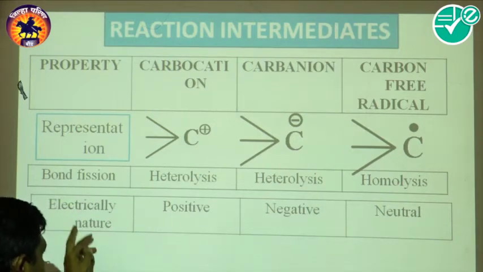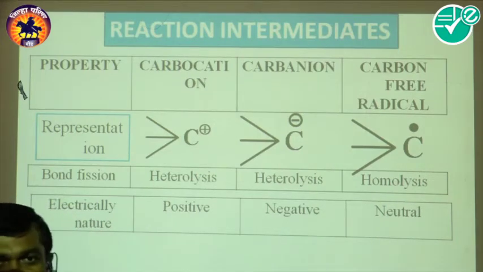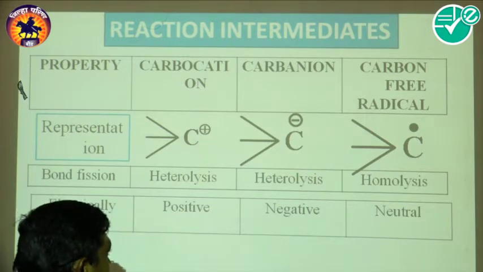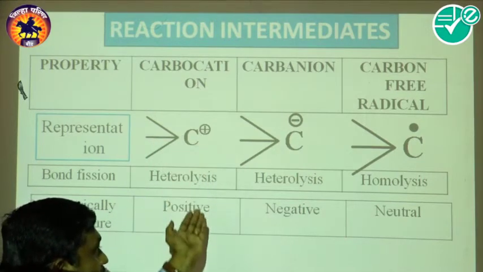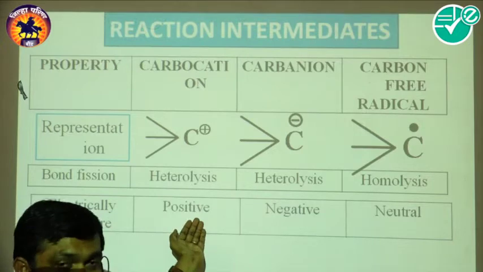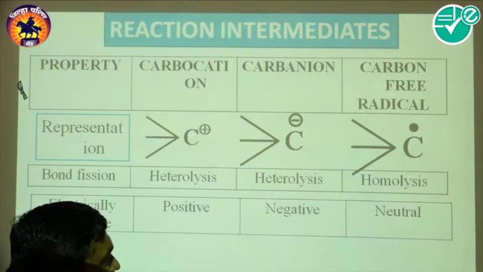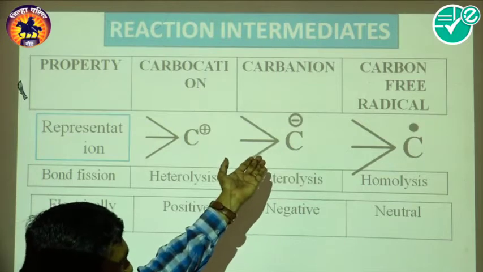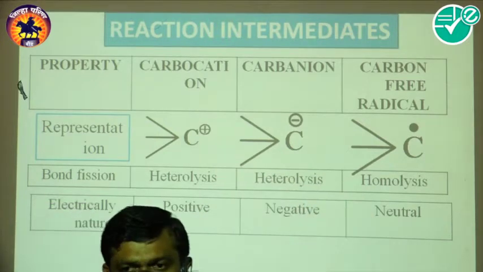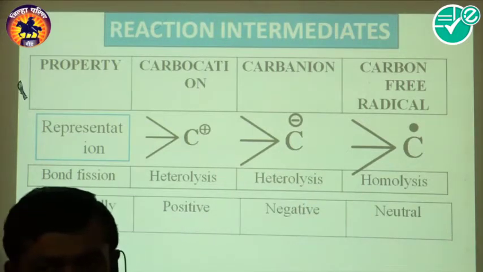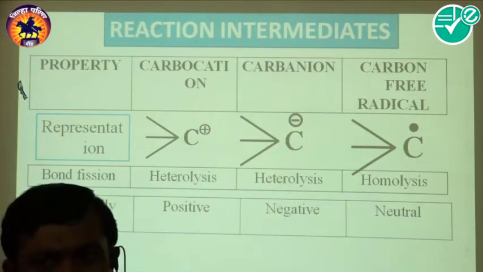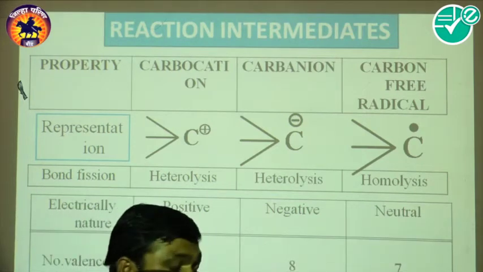Now look at the electrical nature. We know that the carbocation has a positive charge. The carbanion has a negative charge, which is already present, but the carbon free radical is the neutral one.